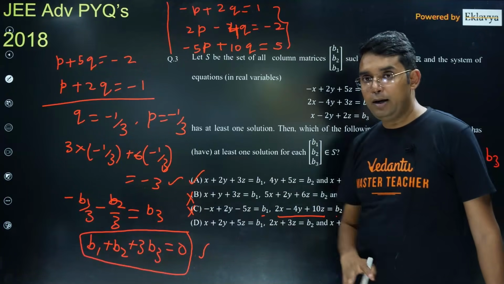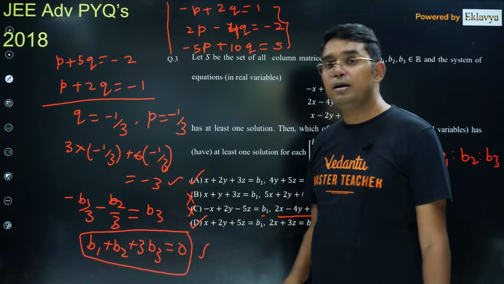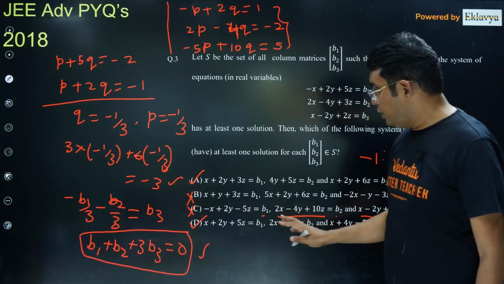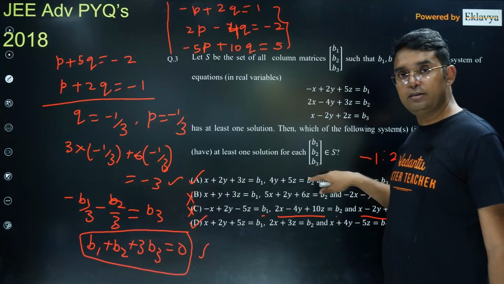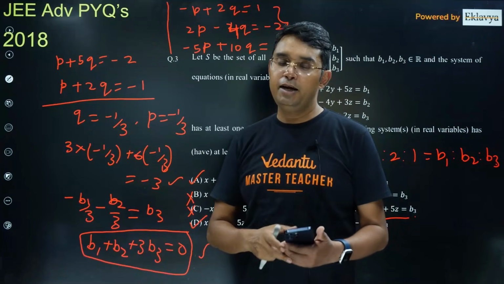Now this D part, you can do it yourself. It is exactly similar to A. Here also you get a unique solution. You just do the same calculation as we did in A. It is having a unique solution. So the answer for these questions are A and D.